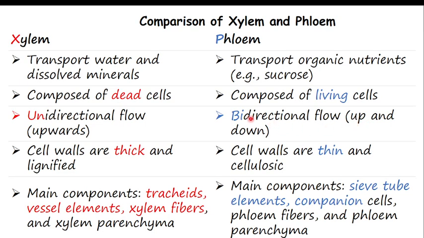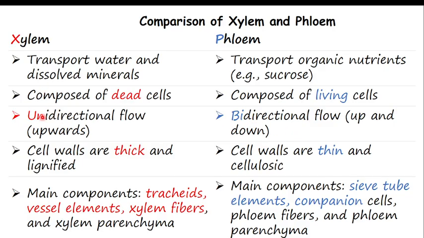While phloem is bidirectional, glucose from the leaves can be transported either upward toward the shoot or downward toward the roots, because all parts of the plant require glucose. That's why it is bidirectional, while xylem is unidirectional, only upward. Glucose goes to the top of the plant and even to the bottom, because all parts of the plant require glucose.